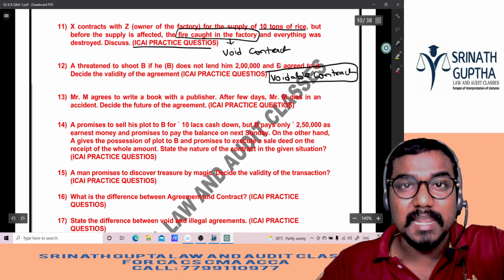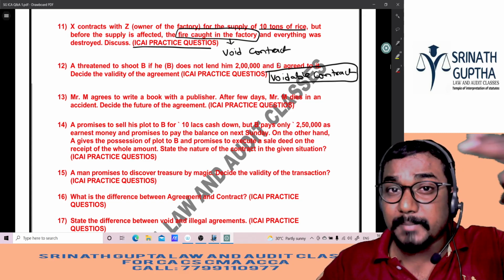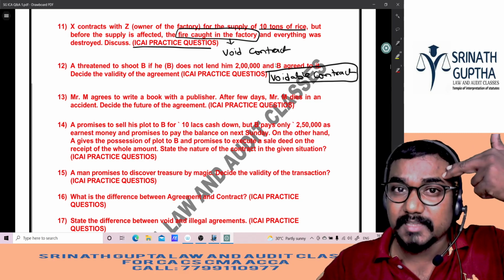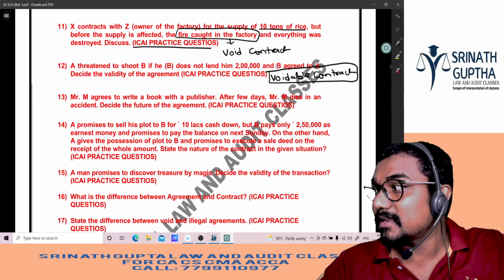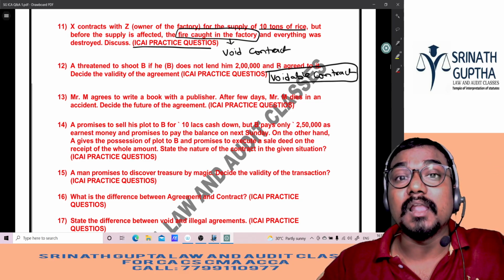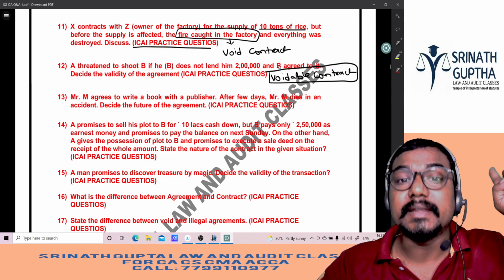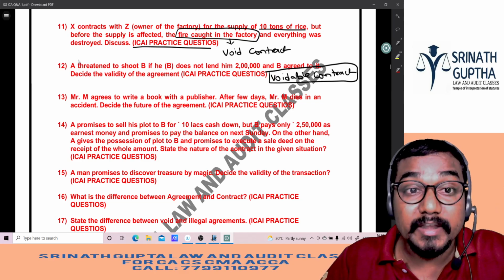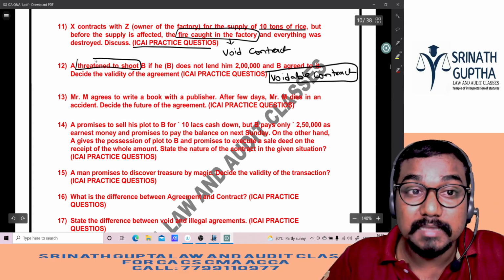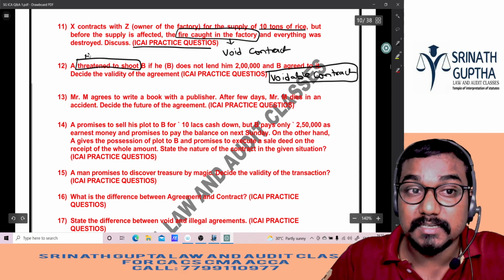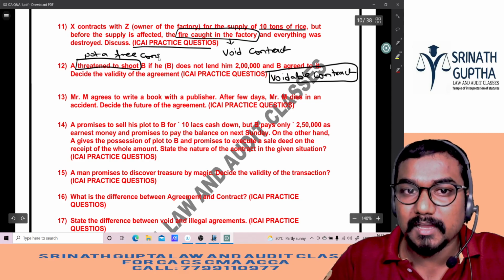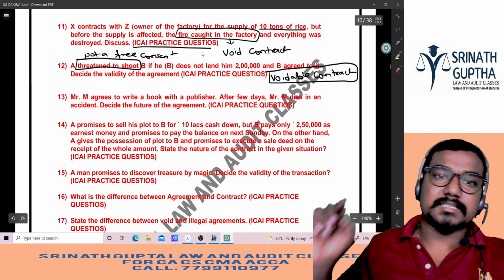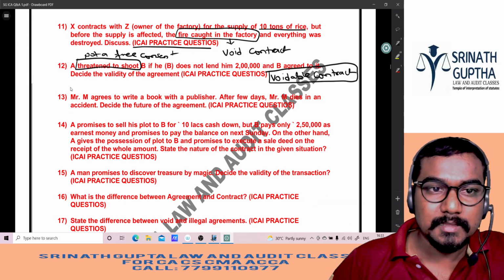B is agreeing to lend because the gun is there. If the gun is not there, he will not lend. Threatening to shoot, consent is not a free consent. Understanding the question in the exam hall is important, beta.